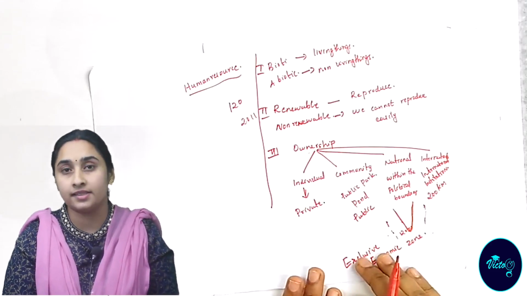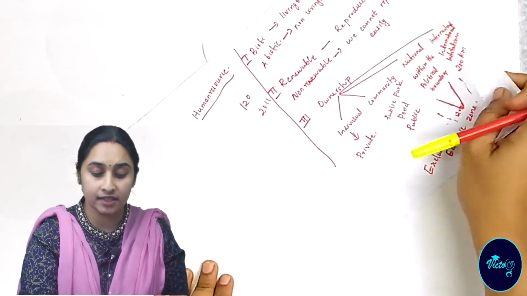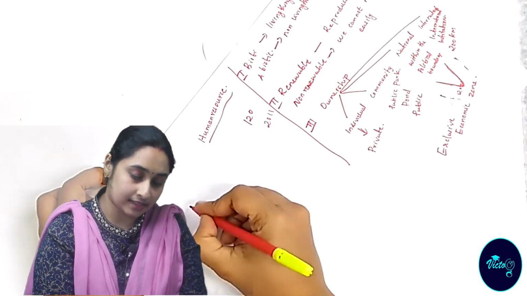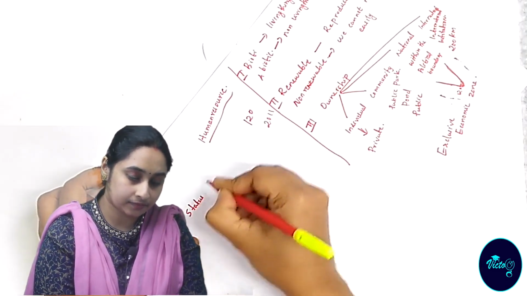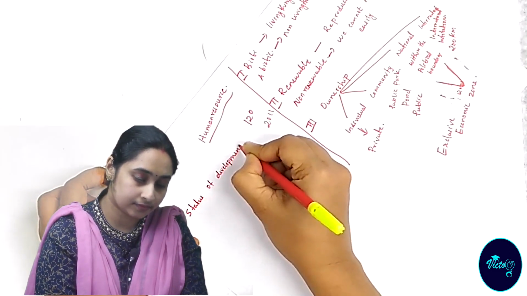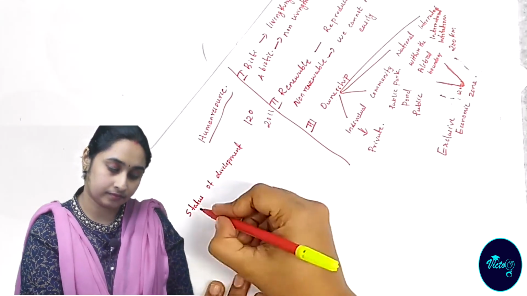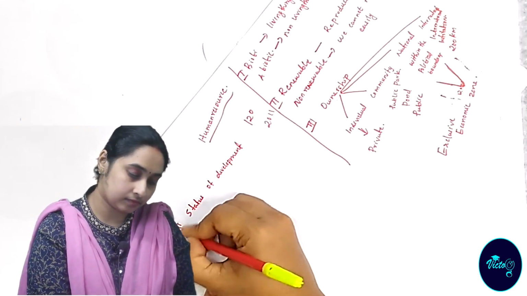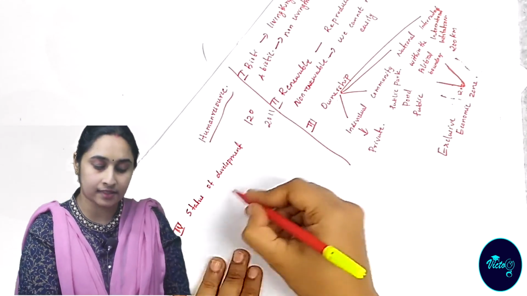Then coming to the next classification, classification based on status of development. The last classification, the fourth one, status of development.